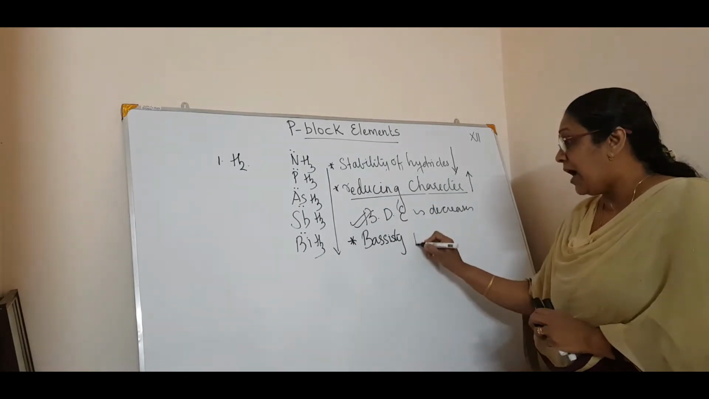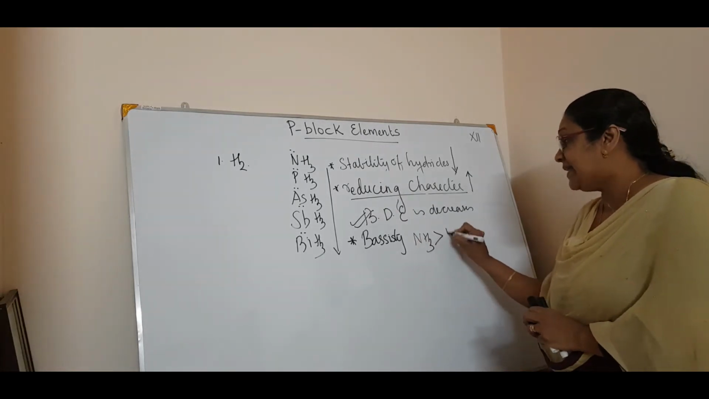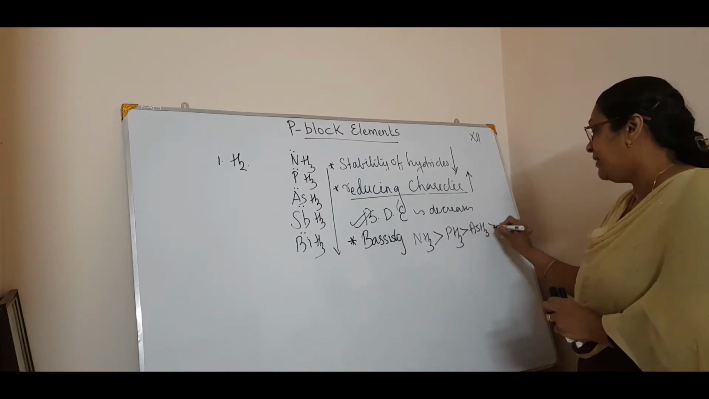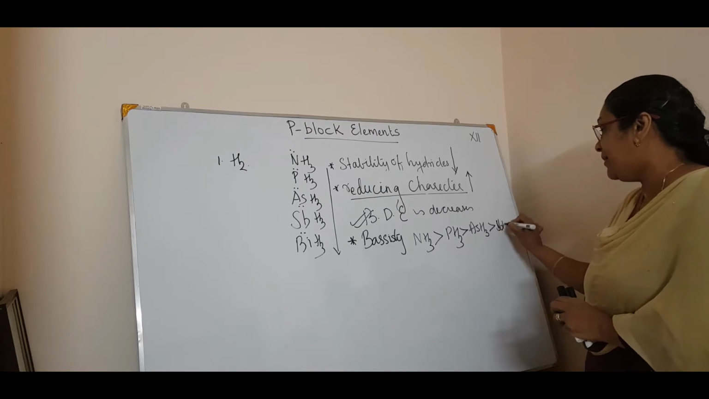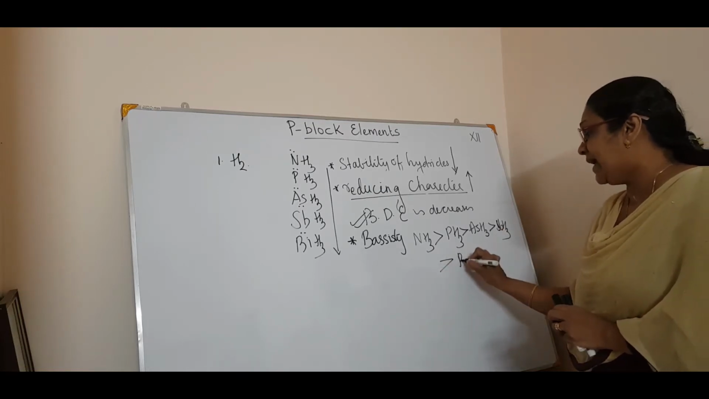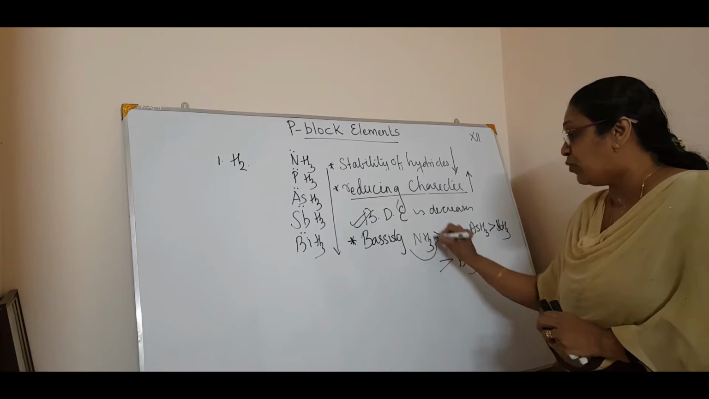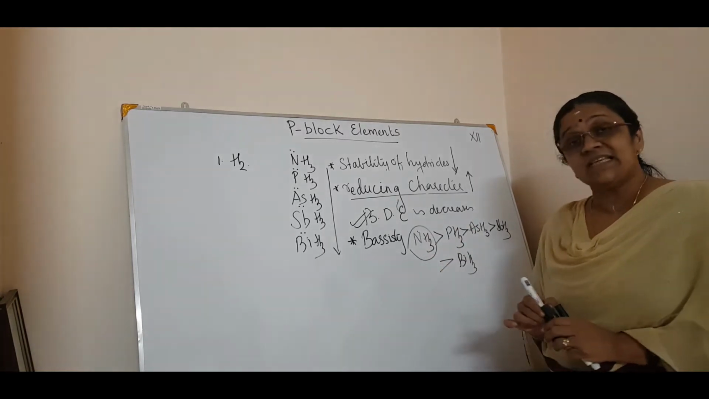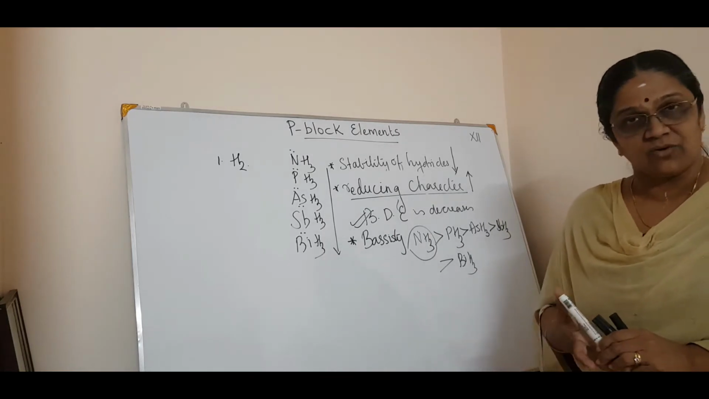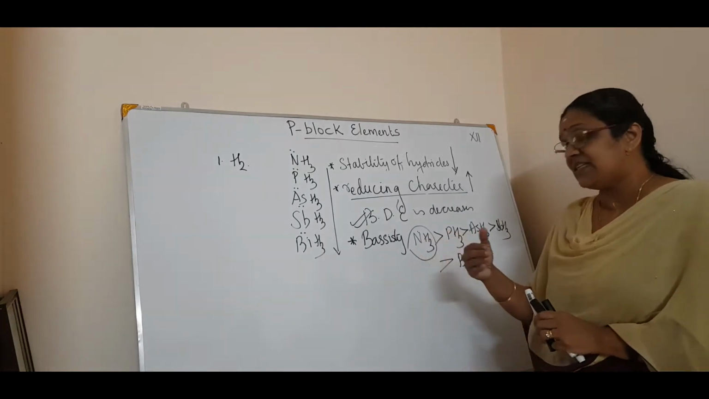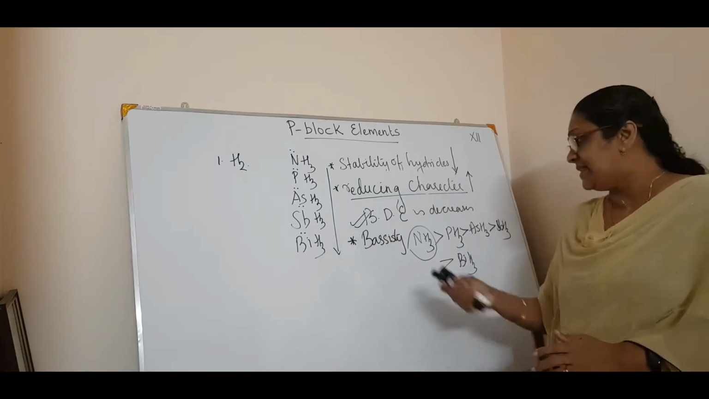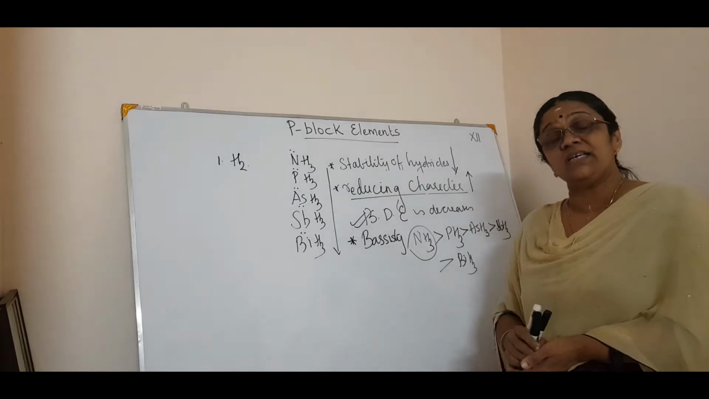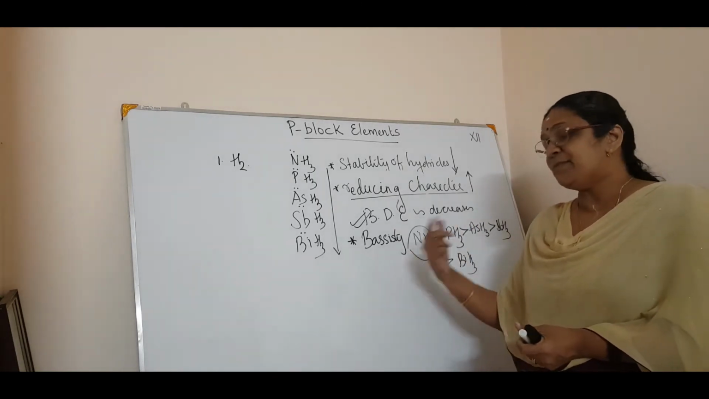Which means ammonia is more basic than phosphine, which is more basic than arsenic hydride, which is more basic than antimony hydride, which is more basic than bismuth hydride. So which is the most basic? That is ammonia. Why? Because it can easily donate the lone pair of electrons. So the basicity decreases in the order of ammonia to bismuth. So ammonia is more basic than bismuth hydride.